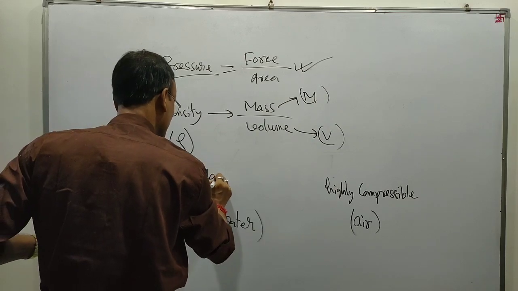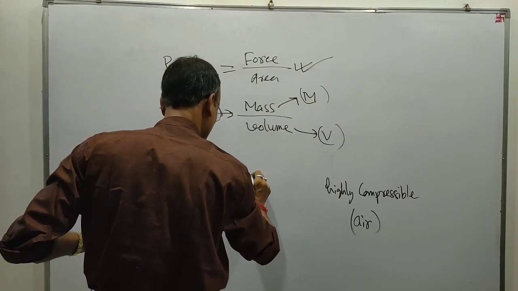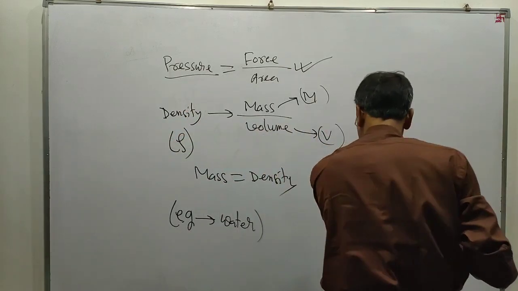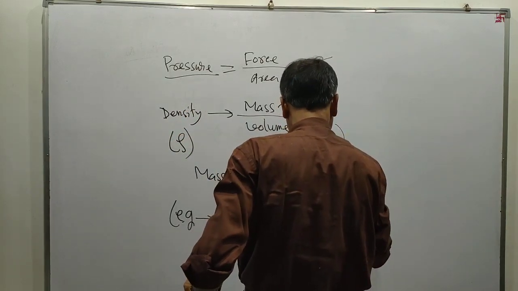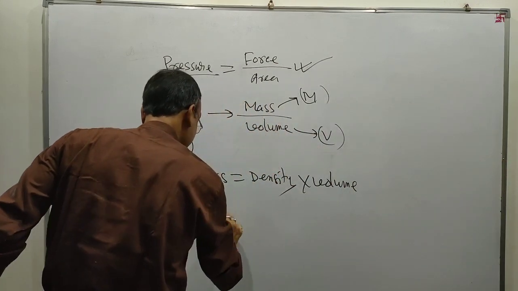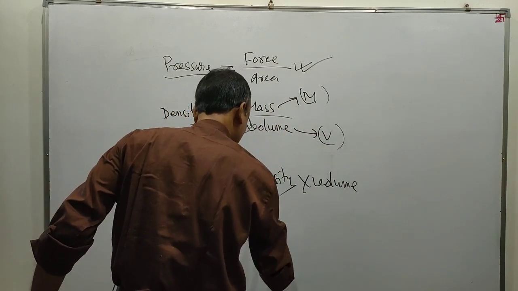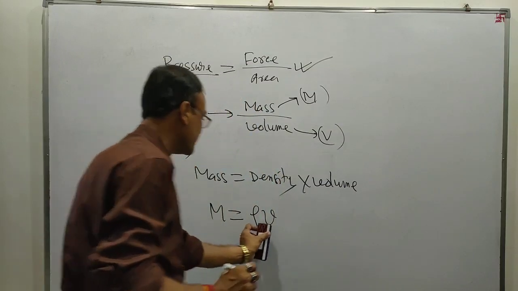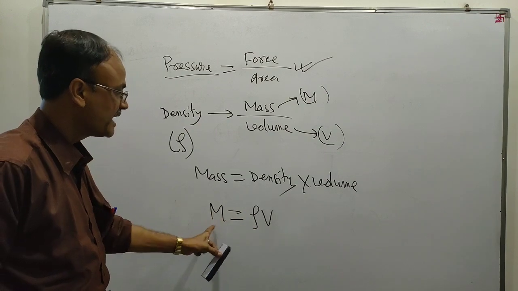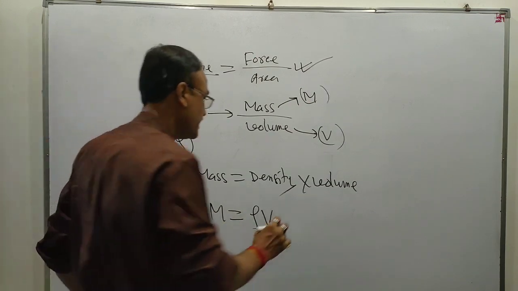Therefore, mass equals density into volume, m equal to rho into v.